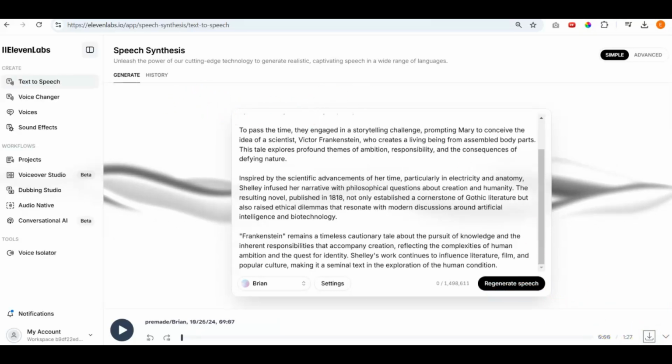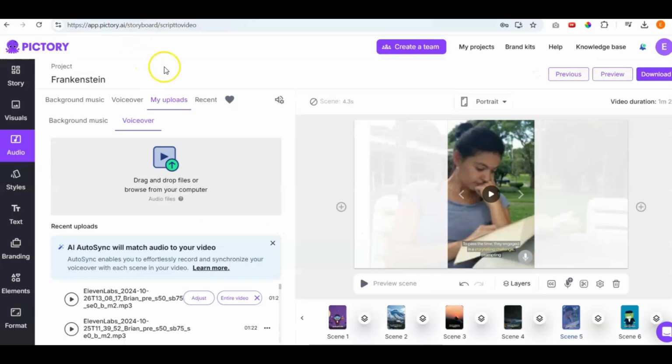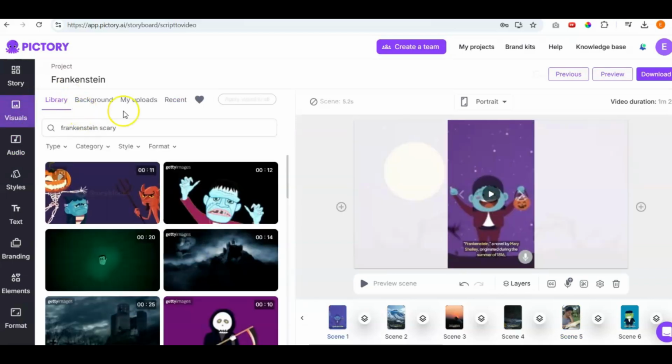And then once it's done, you can go back to Pictory. We've got the storyboard kind of started. You go to Audio, you go to My Uploads, and then you click here, and this is where you're going to actually grab it from your downloads. And what we did was we did it for the entire video. So you'll hear the voiceover in the entire video. So if we go to visuals, we can actually change any one of these scenes here.